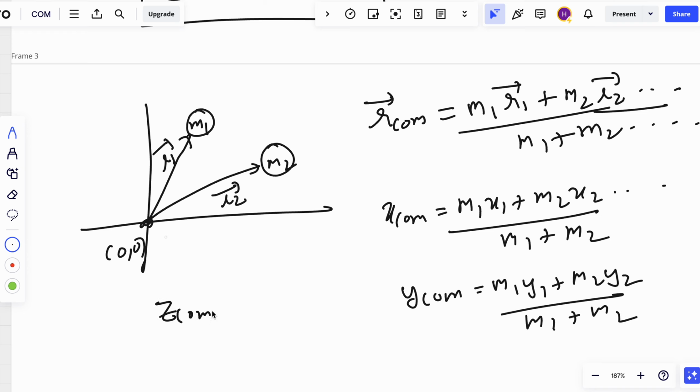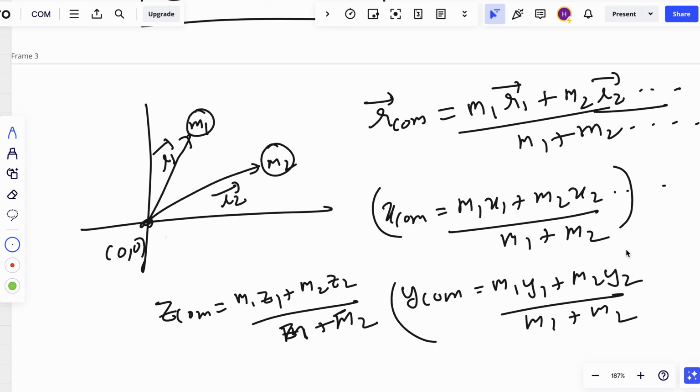Z of cm will be m1 z1 plus m2 z2 upon m1 plus m2. Sorry. So how did this come? There will be coordinates of this. R1 will be x1 i plus y1 j plus z1 k. So I have separated all the components here. So using formulas you can solve all the questions.